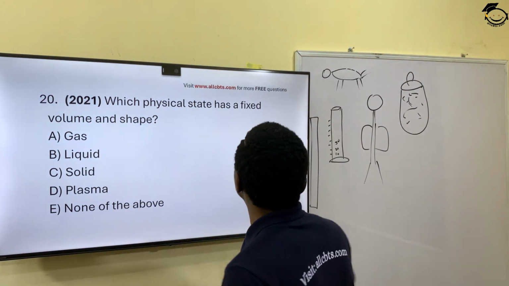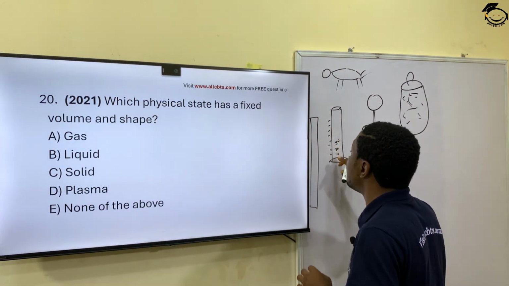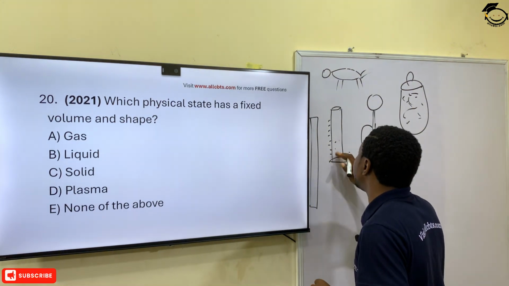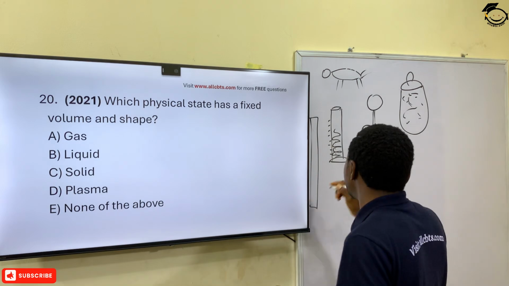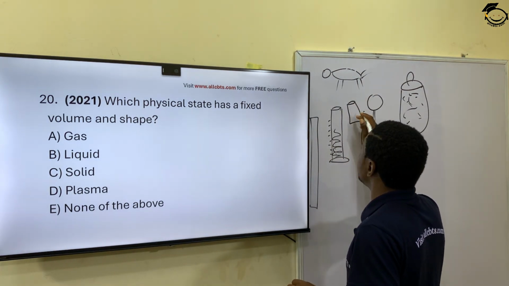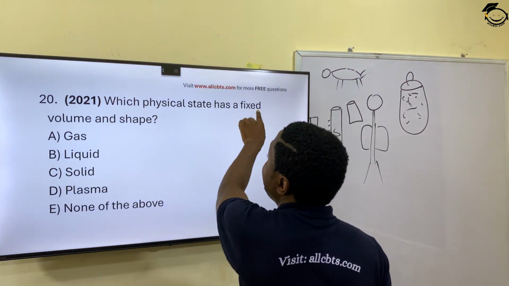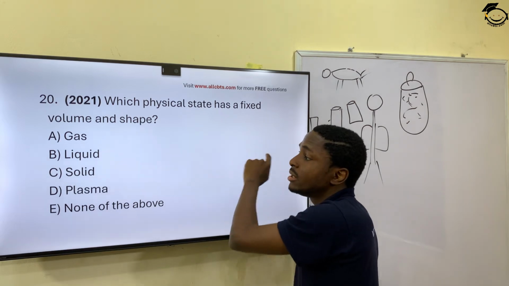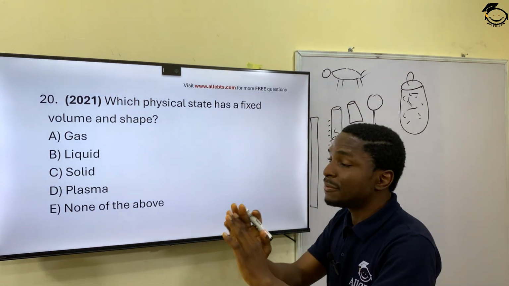Then you have liquid. Liquid doesn't have a shape of its own. It takes the shape of any container, like we mentioned before, of the measuring cylinder. The liquid takes the shape of this measuring cylinder. By the time you pour it into a bucket, it will take the shape of this bucket also. So it doesn't have a fixed, mind the word there, fixed volume or shape. Then solid, yes, solid has a fixed volume.